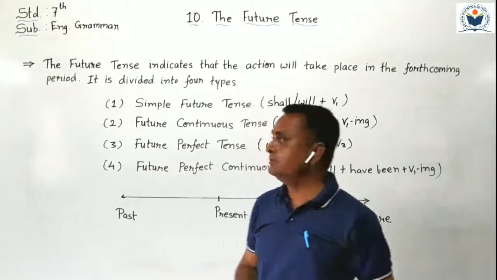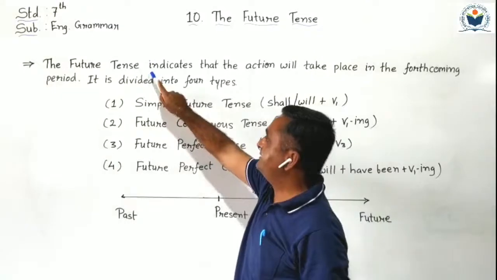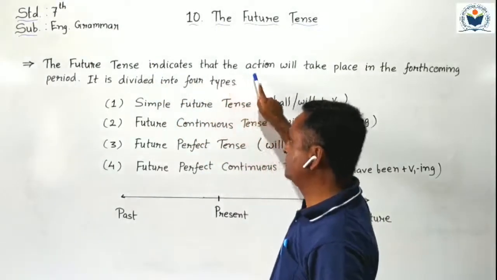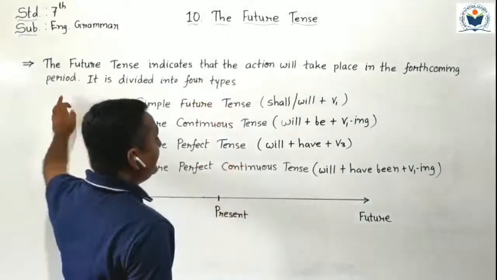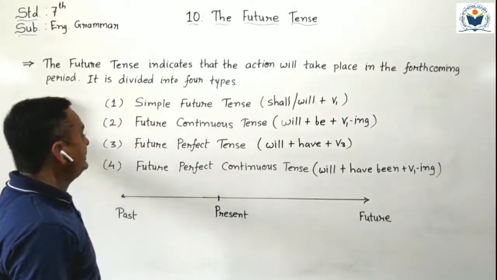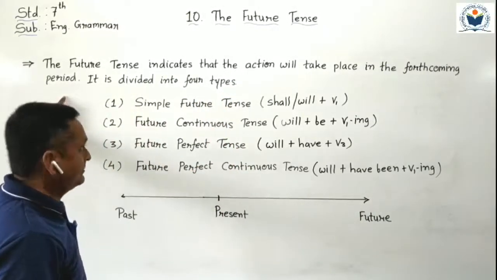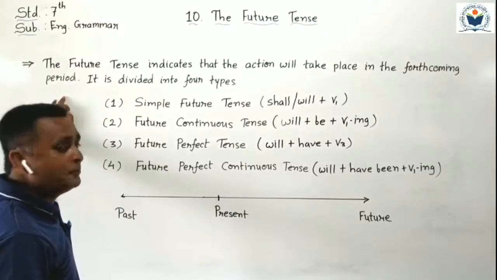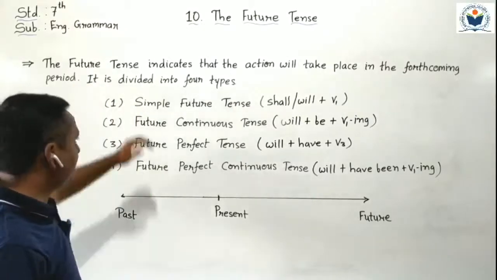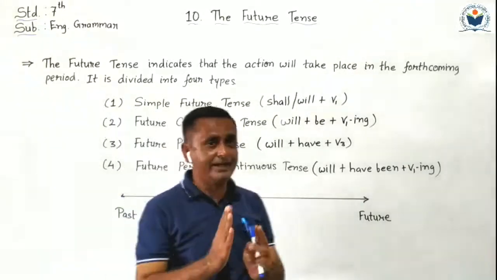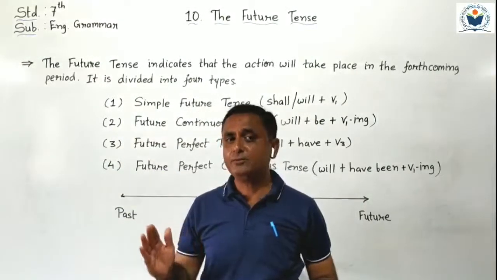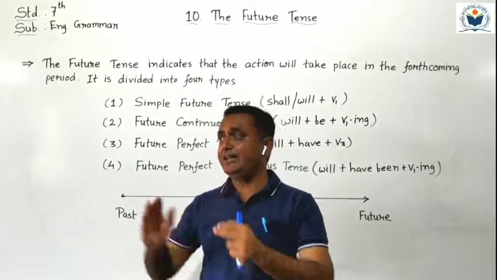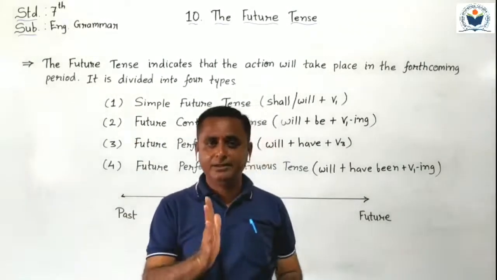First of all, we have to understand the sentence given here in your textbook. The future tense indicates that the action will take place in the forthcoming period. It is divided into 4 tenses. The future tense indicates that the action will take place in forthcoming time. Forthcoming time means what? After present time.